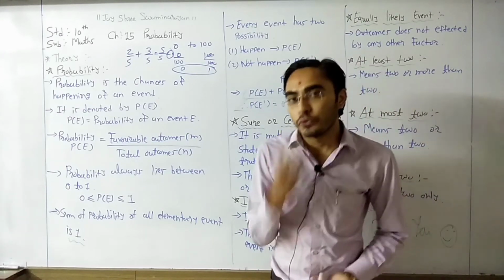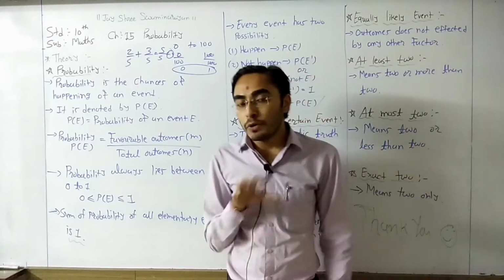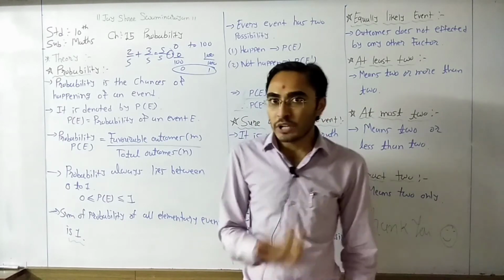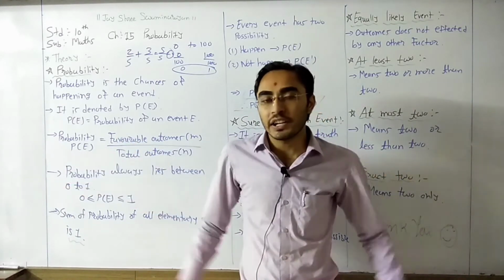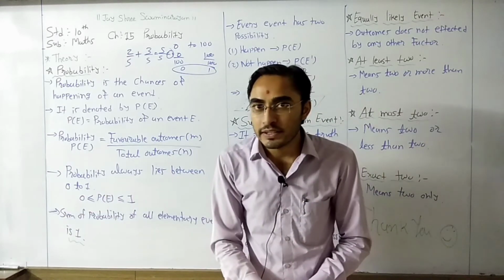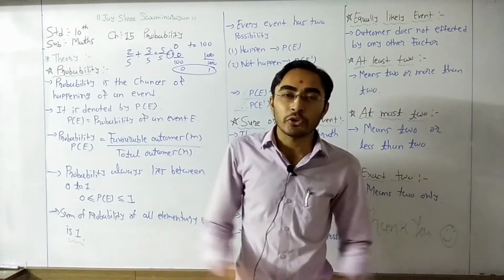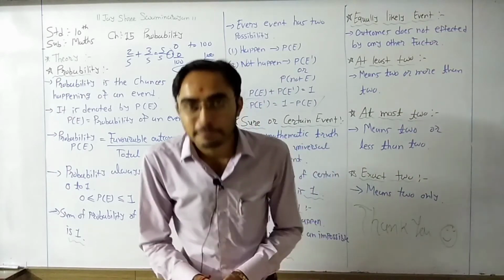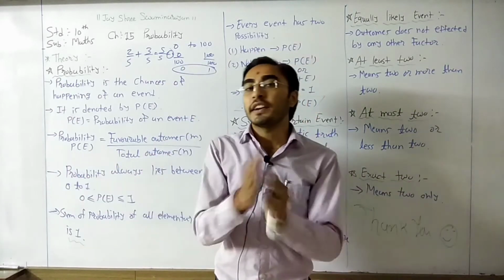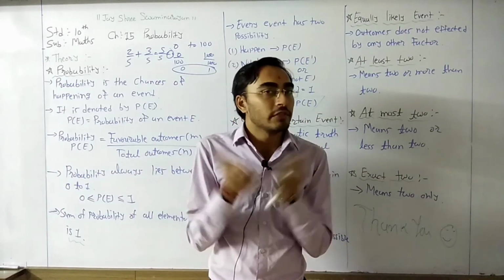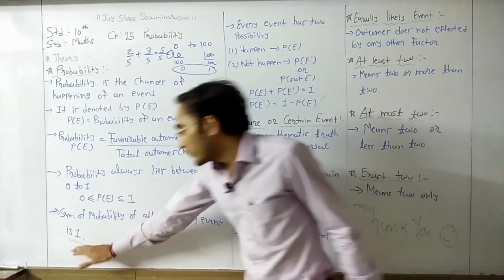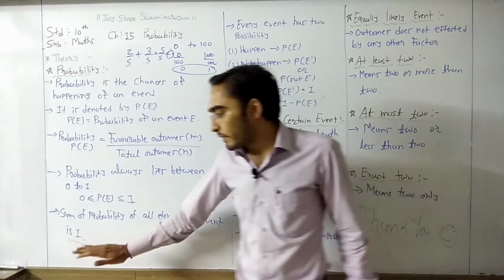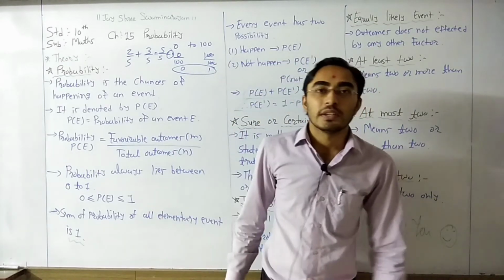That means if we toss a coin 5 times, 2 times head and 3 times tail, and we add that head and tail, definitely 5 results are there, because there is no other possibility other than head or tail. So it becomes equal to the total outcomes. That's why the sum of probability of all the elementary events is 1.